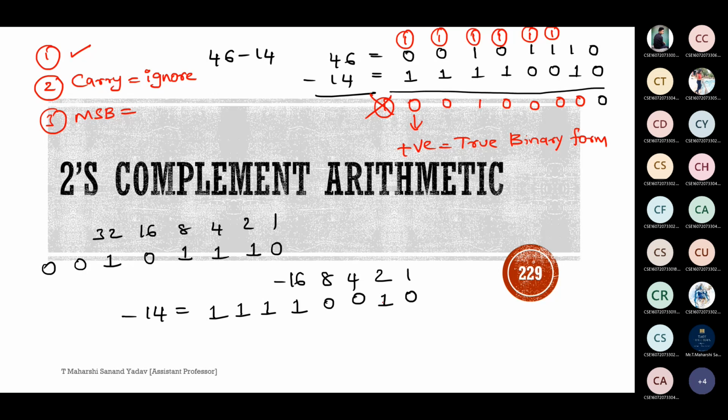If you are having confusion whether it is right or wrong, what is 46 minus 14? 6 minus 4 is 2, and 4 minus 1 is 3, so this is 32. The result should be 32. So 2 power 0, 1, 2, 4, 8, 16, 32. The result is correct, so this is the equivalent of 32.